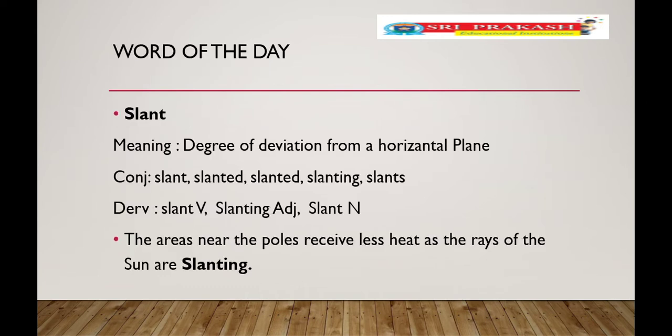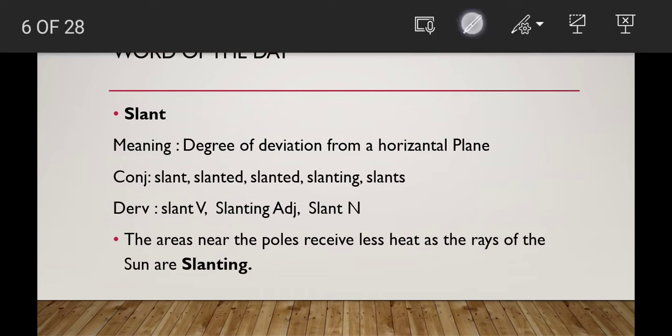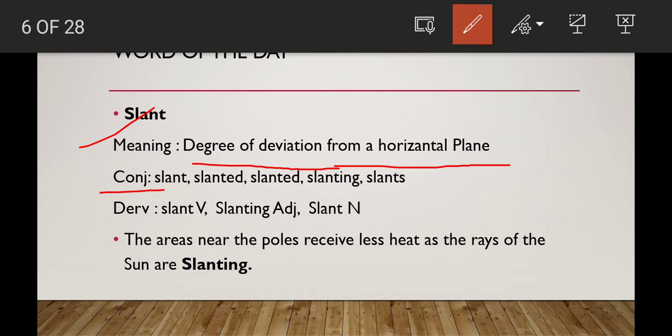Okay, today's word: slant. What is the meaning of slant, children? Here, slant means the degree of deviation from a horizontal plane. Conjugations: slant, slanted, slanted, slanting, slants. Derivatives: slant, verb form; slanting, adjective; slant, noun form.